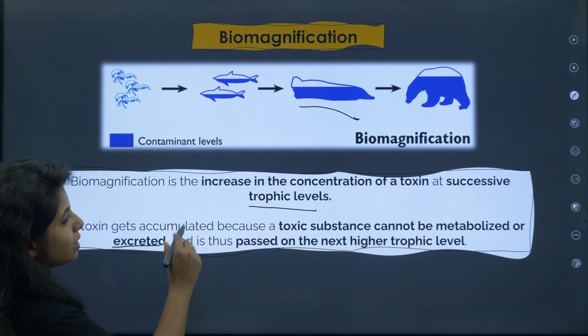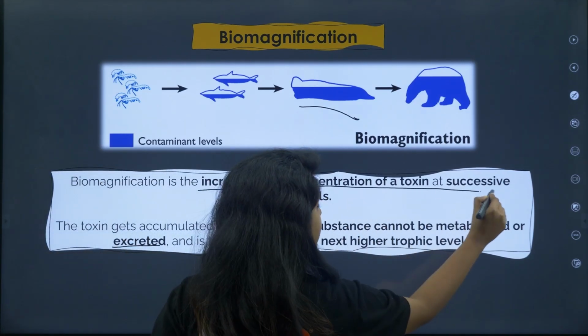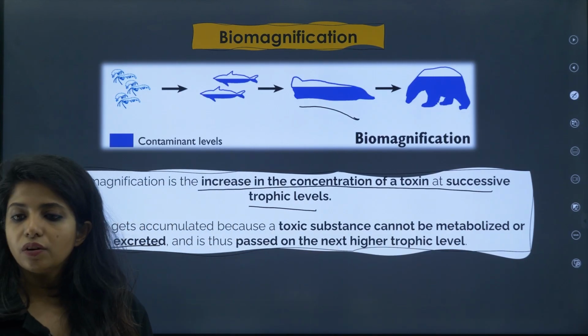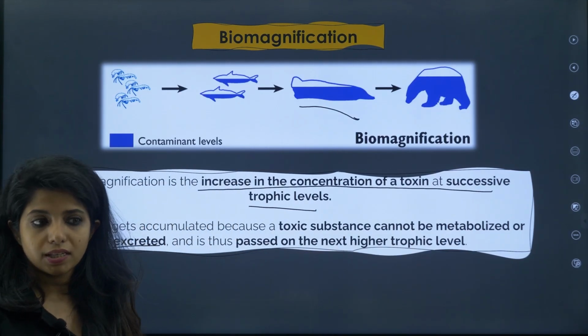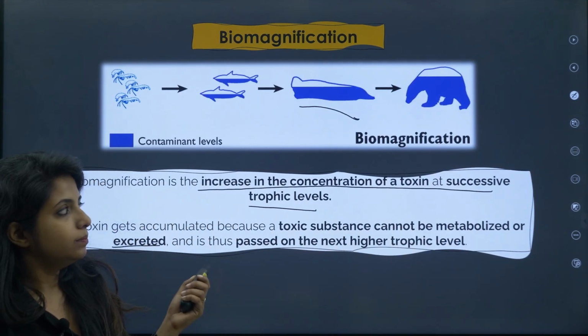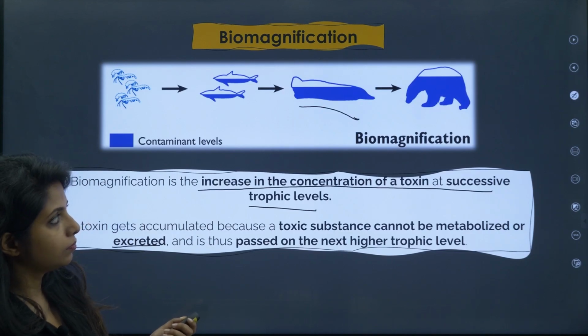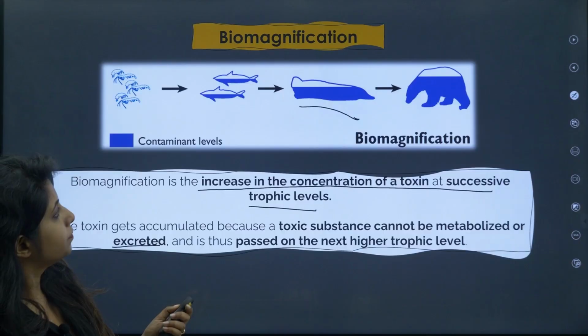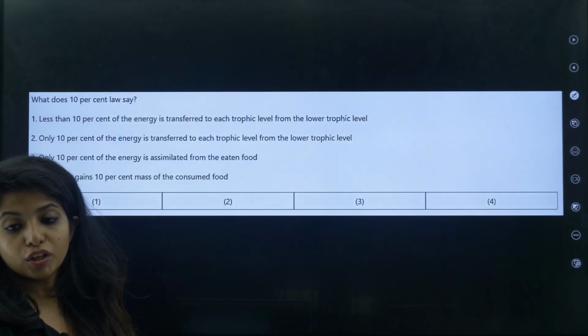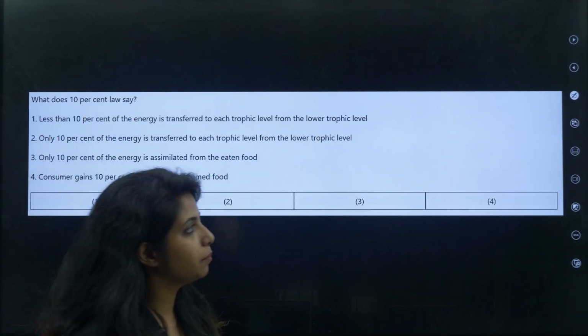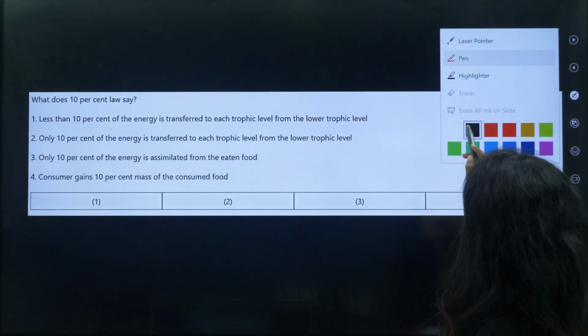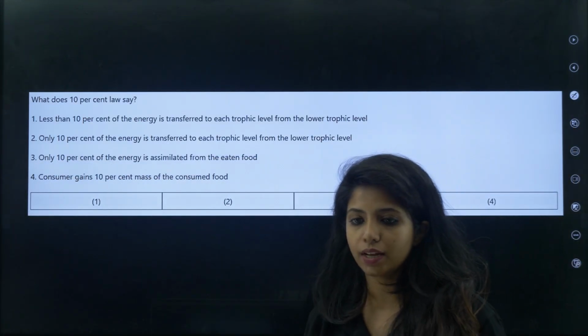Okay, please remember this entire line. You have to write it like this only: increase in the concentration of toxin at successive trophic levels, as in the coming trophic levels. Agree? Okay. Now let's solve some questions. Are you ready, my dear children? And then we will go ahead with the next one.